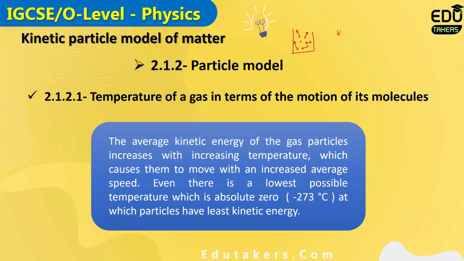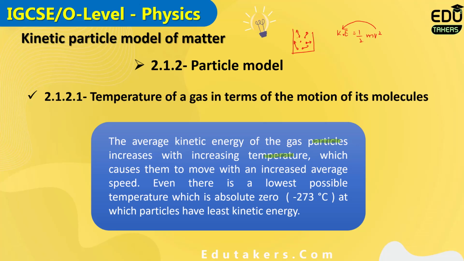And you know that kinetic energy is equal to 1/2 mv squared. When the speed of the gas molecules increases, of course the kinetic energy also increases. So I can simply say that the average kinetic energy of the gas molecules is directly proportional to the temperature. When you increase the temperature, the average kinetic energy of the gas increases, and when the temperature decreases, the average kinetic energy of the gas decreases. So you can see here the effect of increasing the temperature in terms of motion of its molecules. The average kinetic energy of the gas particles increases with increasing temperature.